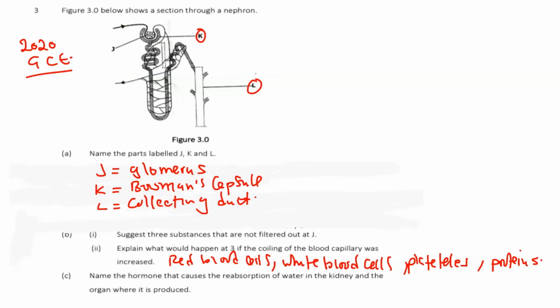Okay, there's another question here. So this part was supposed to be for this question, this part that I've written here. Then for this question: explain what would happen in figure 3 if the coiling of the blood capillaries were increased. Now, blood capillaries are those that are coiling around the tube. So what would happen if the coiling was increased?